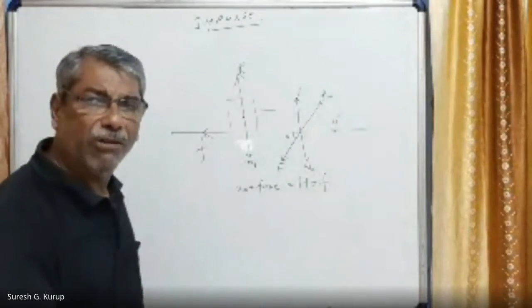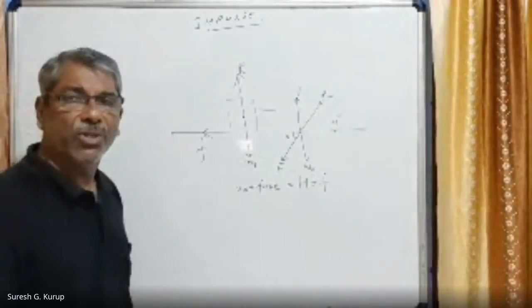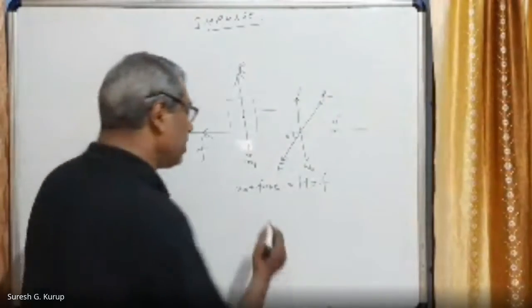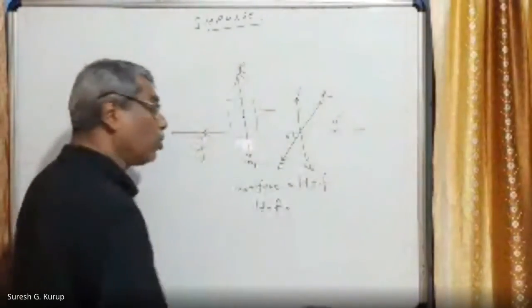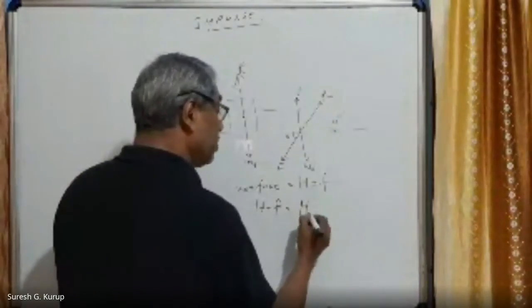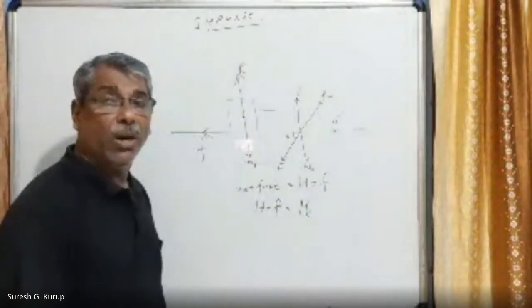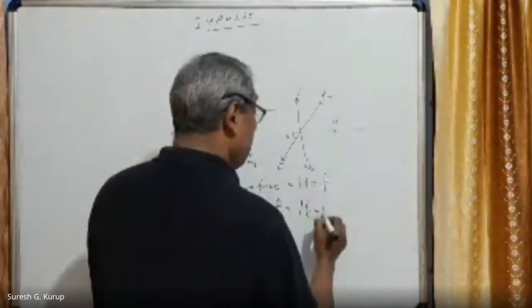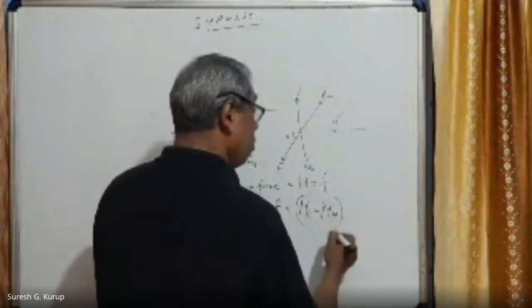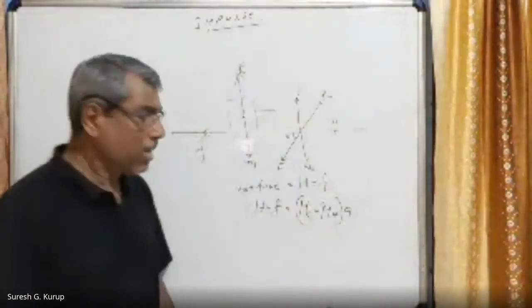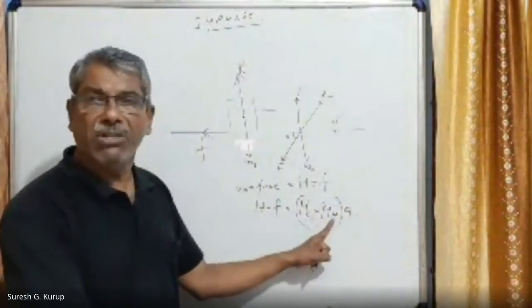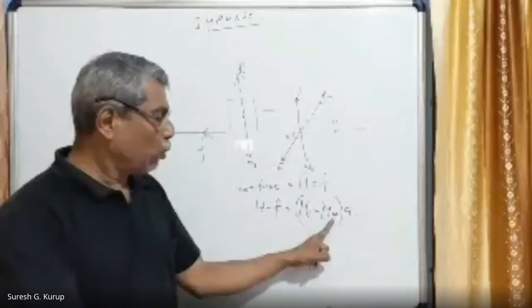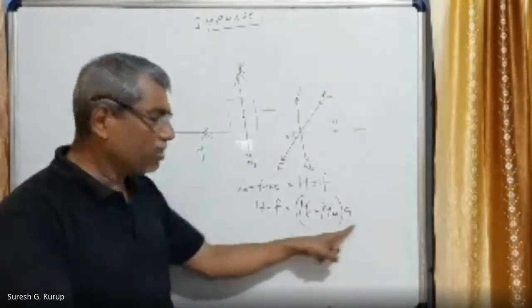By Newton's second law of motion, we can write net force is equal to mass into acceleration. That is H minus F is equal to mass into acceleration. Total mass, what is that? Total mass means mass of the cart plus mass of the horse, the whole into acceleration. This is mc, that is the mass of the cart, and this is mh, the mass of the horse, that into a, total mass into acceleration.